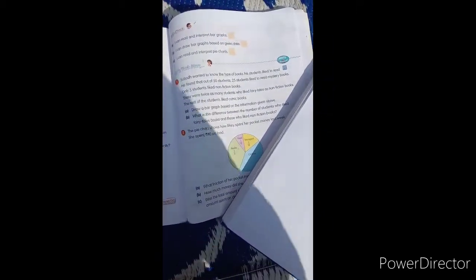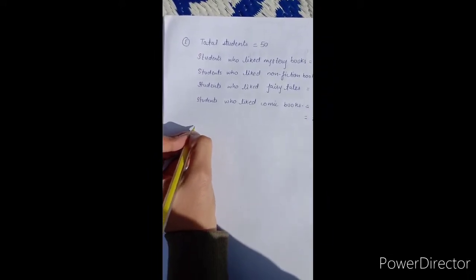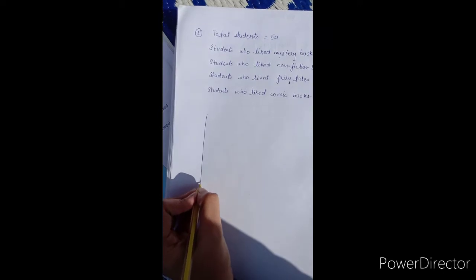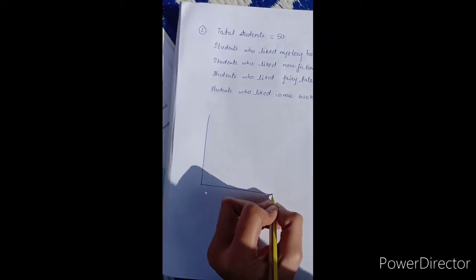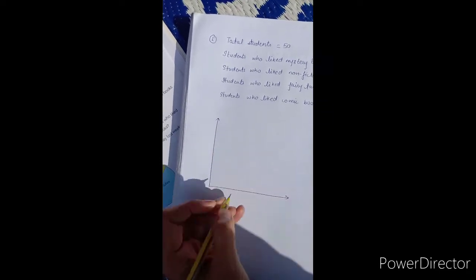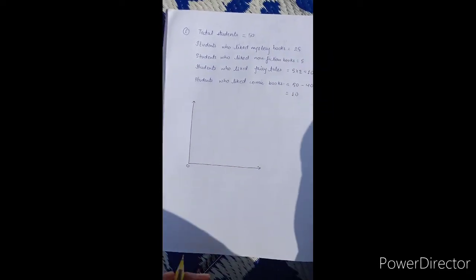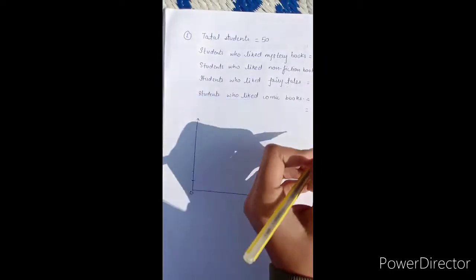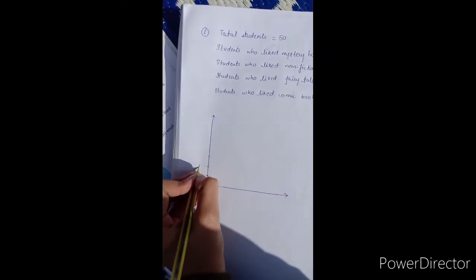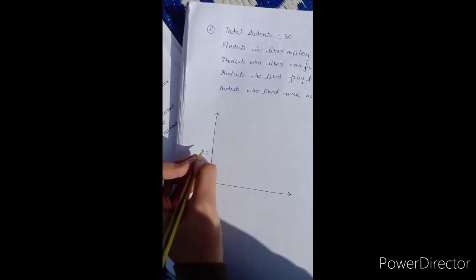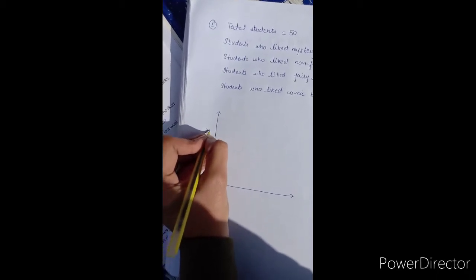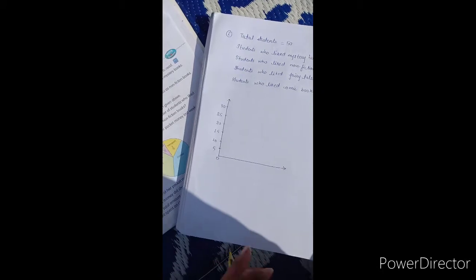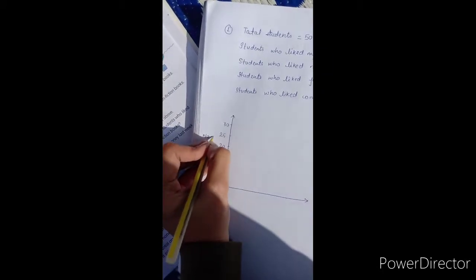Now draw a bar graph based on the information given above. So we have to draw a bar graph. We can take this graph in intervals of 5, because these all are multiples of 5. So we can take 5, 10, 15, 20, 25 and 30. This is the number of students.